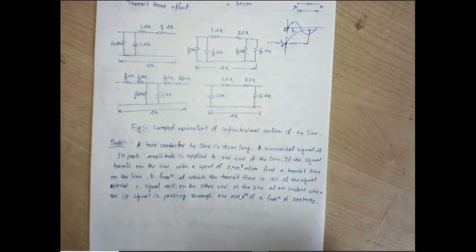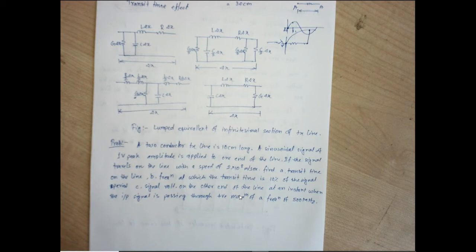So try to understand what the problem is. They are saying that we have a 10 centimeter length of two-wire conducting transmission line, with 10 centimeter physical length. A sinusoidal signal of 1 volt peak amplitude is applied at one end of the transmission line. If the signal travels on the line with a speed of 2 into 10 to the power 8 meter per second, they are saying that the propagation speed of that signal on the transmission line is 2 into 10 to the power 8 meter per second.